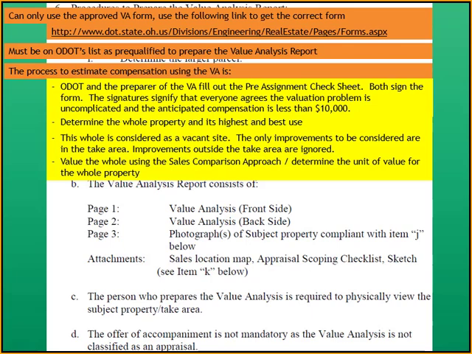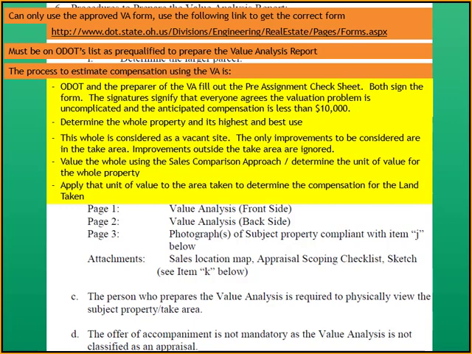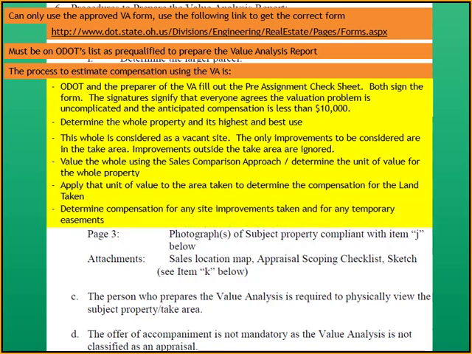They're going to value the whole property using the sales comparison approach and determine the unit value for the whole property, again, as a vacant site. They're going to apply that unit value to the area taken to determine compensation for the land taken. And we're going to determine compensation for any site improvements taken and any temporary easements taken.